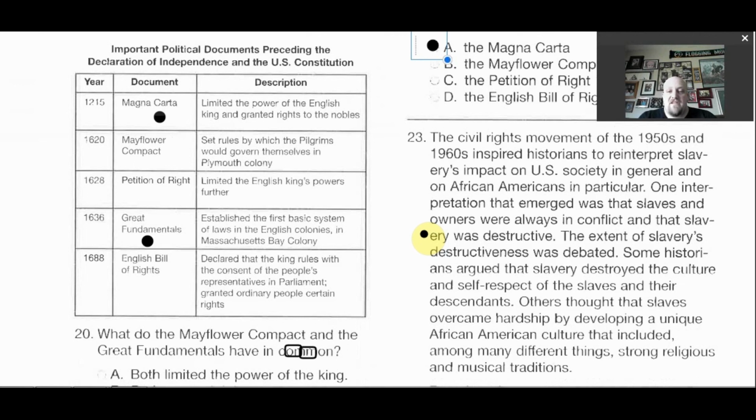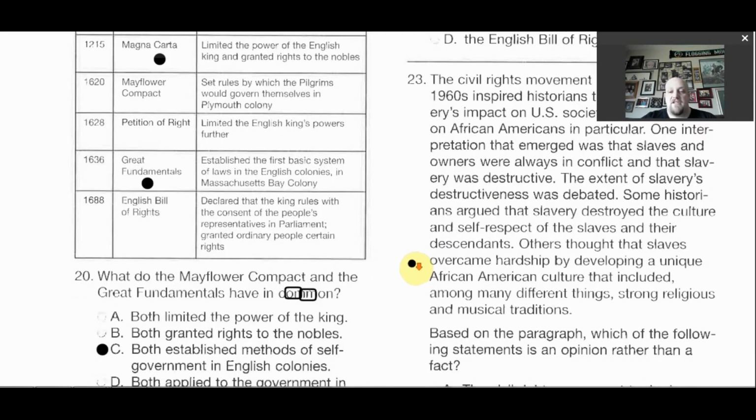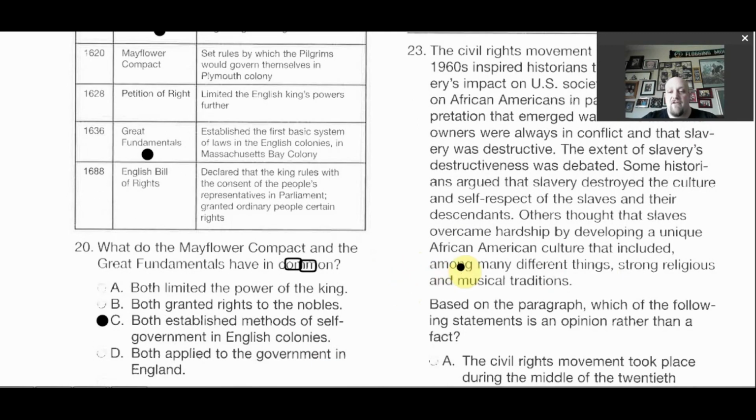The extent of slavery's destructiveness was debated, meaning people went back and forth on how destructive it really was. Some historians argued that slavery destroyed the culture and self-respect of the slaves and their descendants, while others thought that slaves overcame hardships by developing a unique African American culture that included, among different things, strong religious and musical traditions.